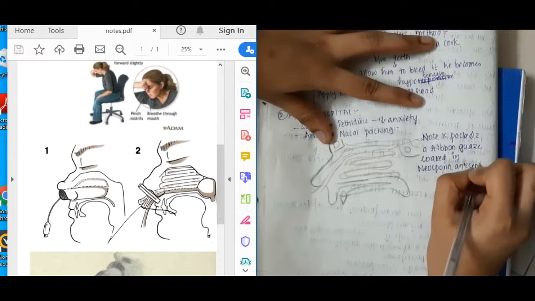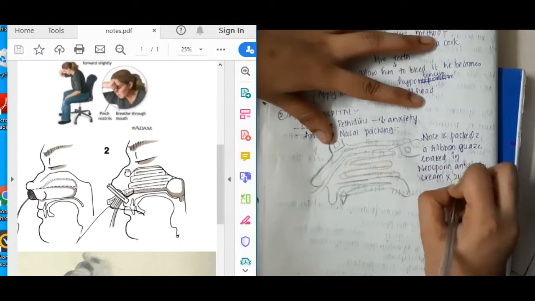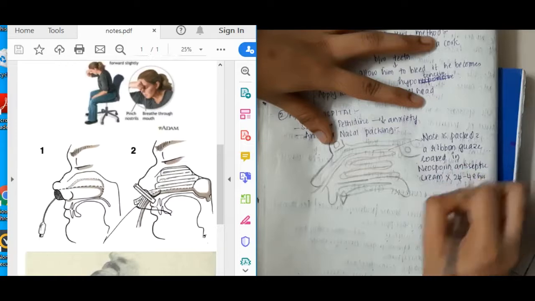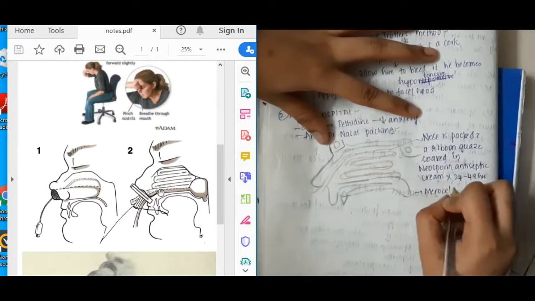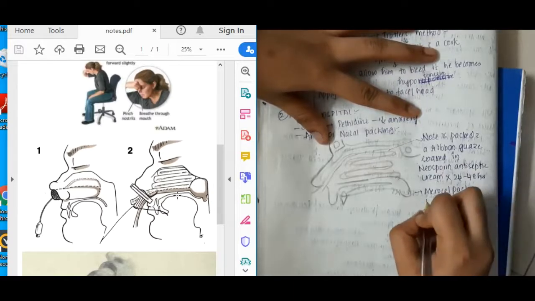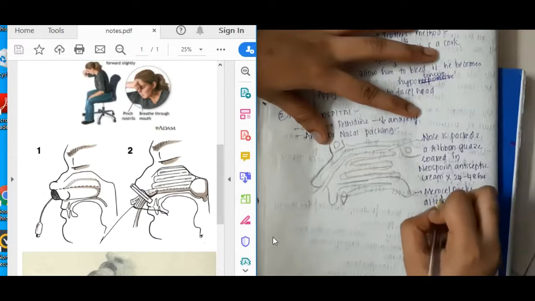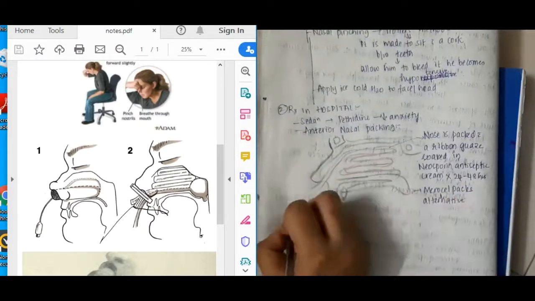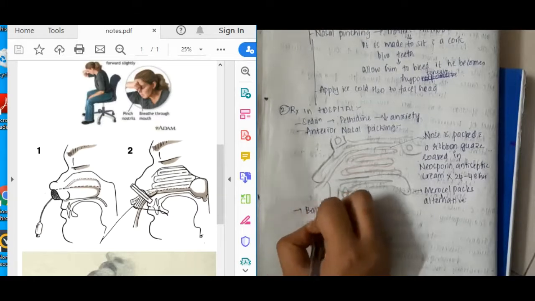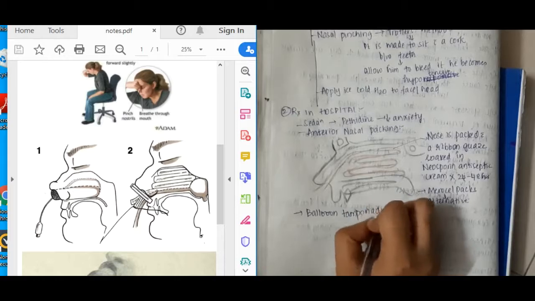In this diagram, this is anterior nasal packing, where through the anterior part of the nose, we pass these gauze pieces which are soaked in antibiotic cream. If this Neosporin antibiotic cream is not available, then we can use an alternative, that is Merocel packs. Then you have one more technique which is called balloon tamponade.